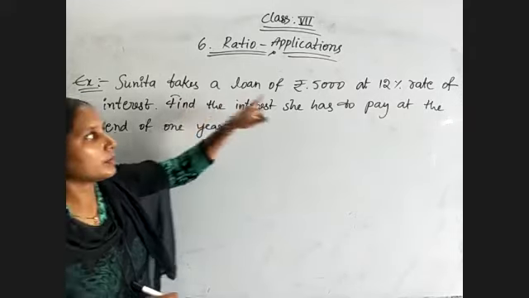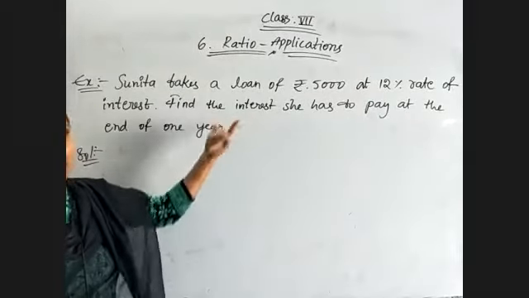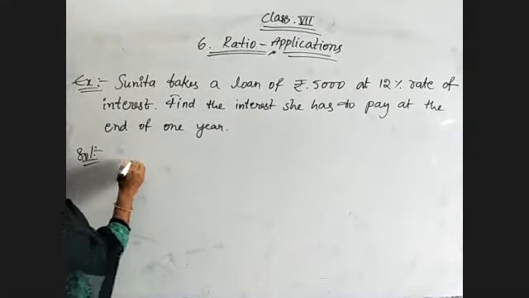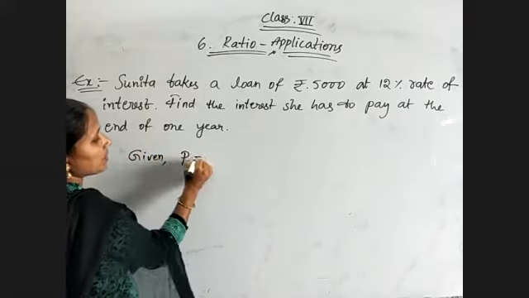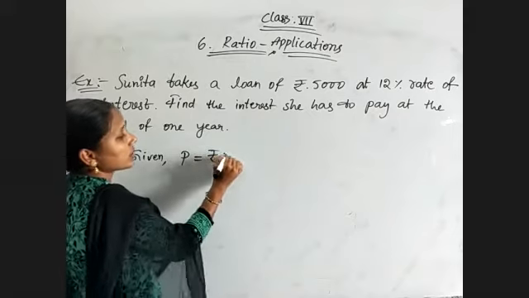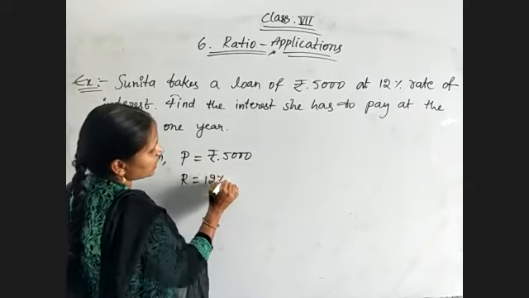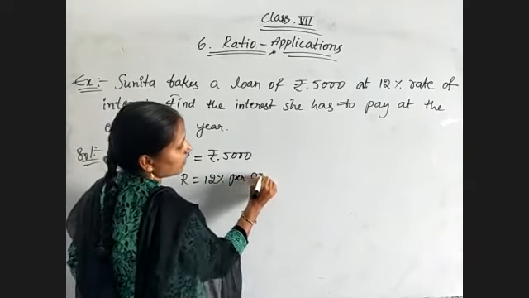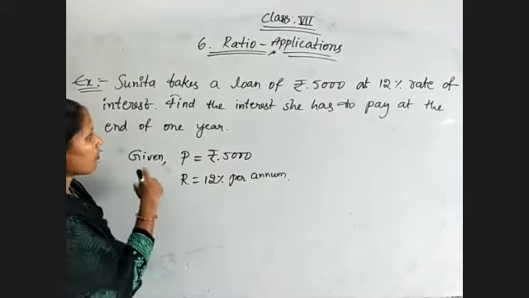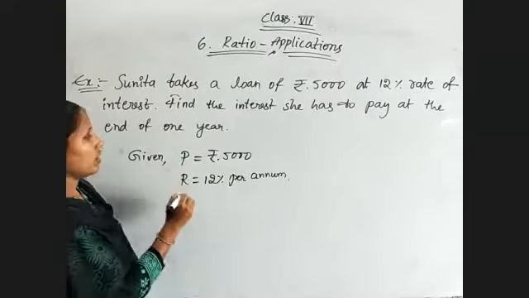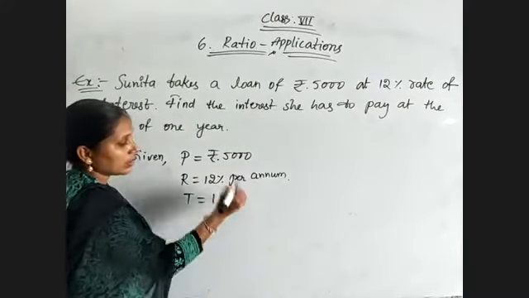Time given, P value given, R value given, asking for interest, that's all. So first of all, write down the given values: principal P equal to 5,000 rupees and R equal to 12% per annum, meaning for 1 year. In case of simple interest, we take 1 year only, and time period T equal to 1 year.